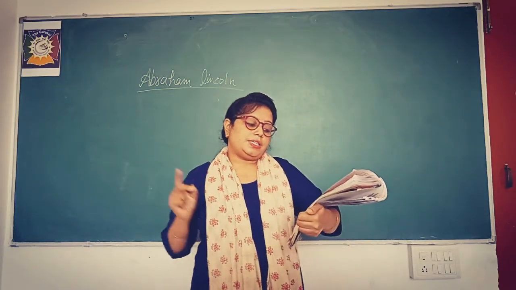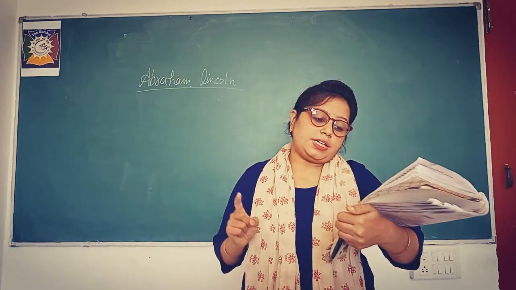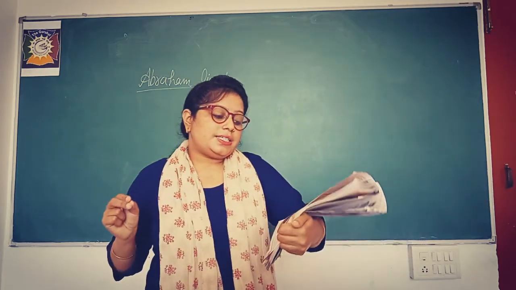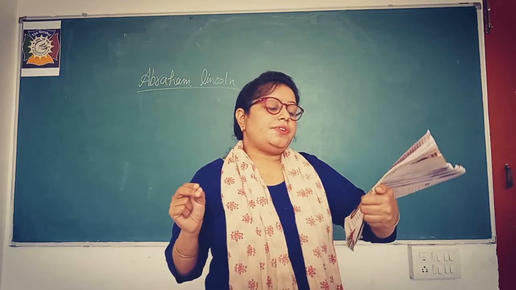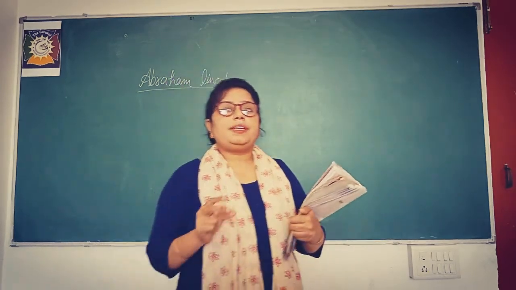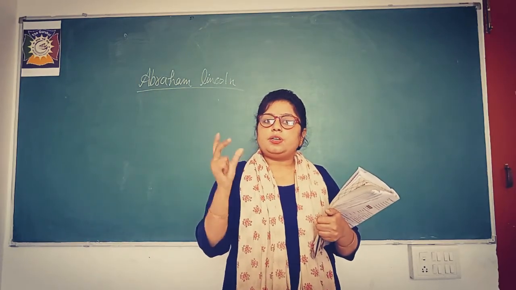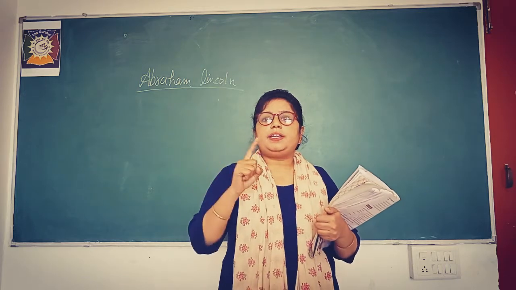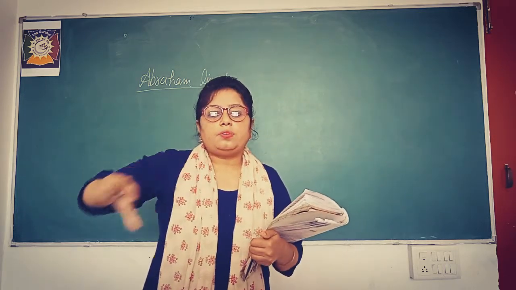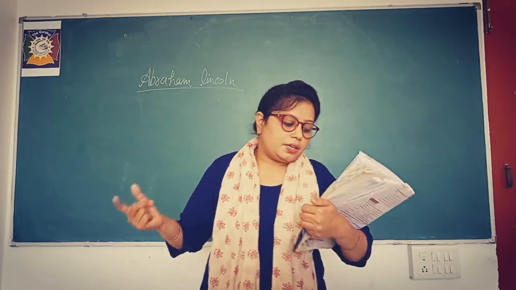There were two sides, the northern states and the southern states. The southern states were called the Confederacy. What was that? Confederacy means a kind of group formed by getting the states of the southern part together. They were in favor of making their own country.